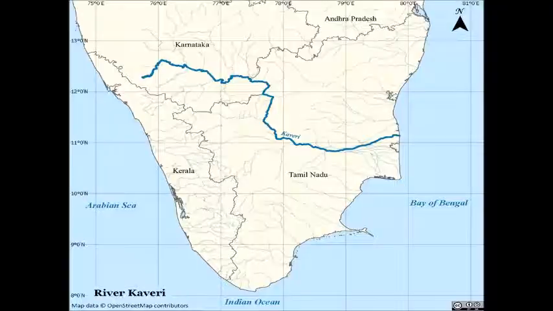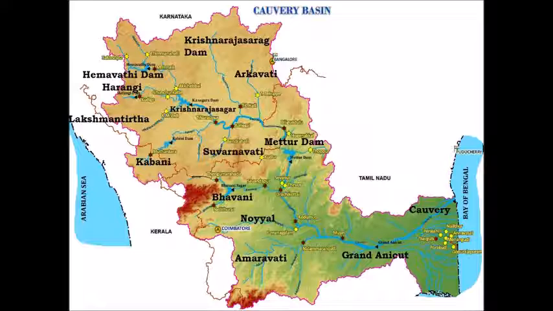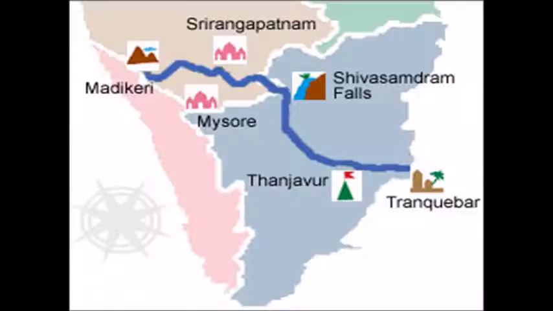Kaveri. The river Kaveri originates at Talakaveri, Kodagu Hills of Karnataka. Its length is 800 kilometers. The river Kaveri is called Dakshin Ganga or Ganga of South. Harangi, Hemavati, Kabini, Bhavani, Arkavathi, Noyyal, Amaravati, etc. are the main tributaries of the river Kaveri. In Karnataka, the river bifurcates twice, forming the sacred islands of Srirangapatnam and Sivasamudram.